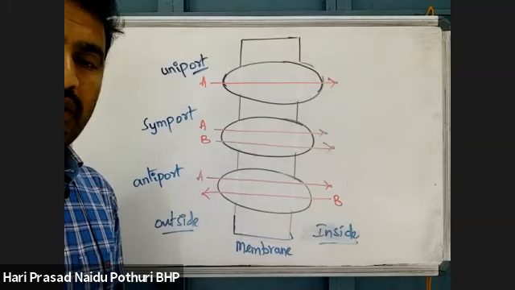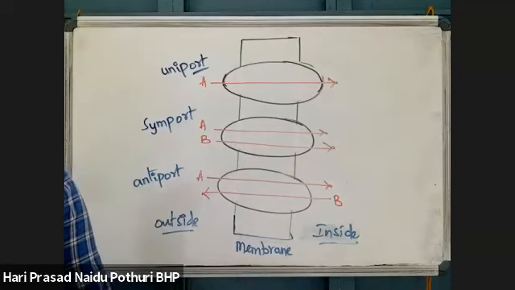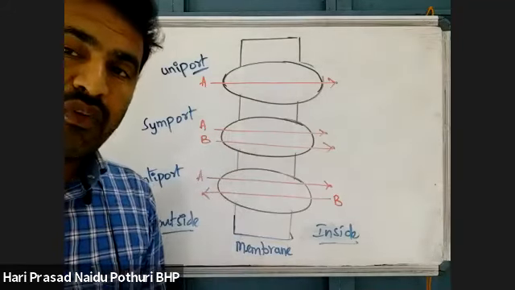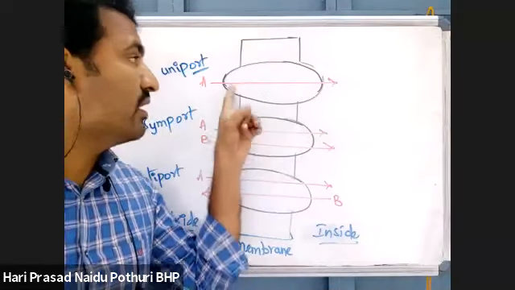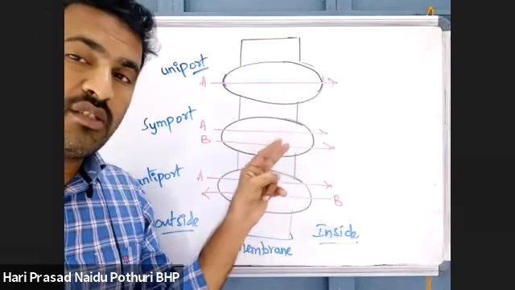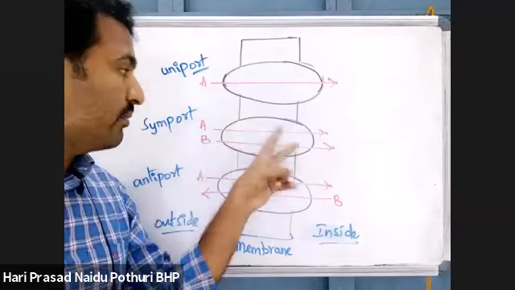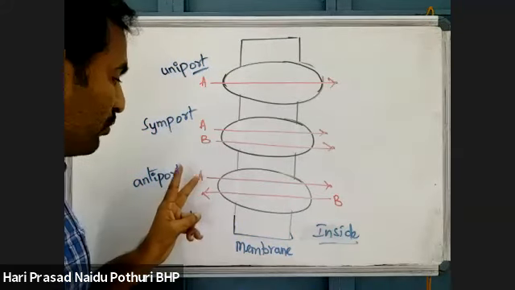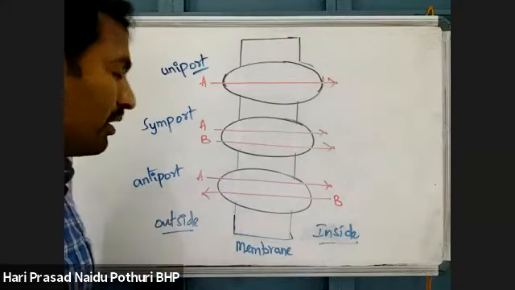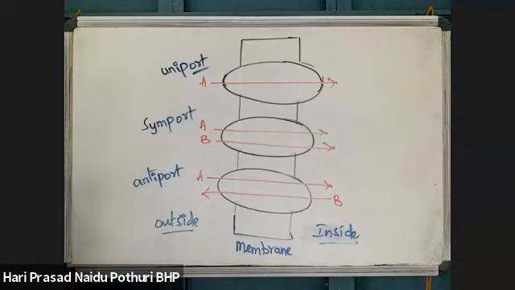These are three types of transport by different channel proteins present in a membrane. Channel proteins facilitate diffusion of a single substance, which is called uniport. If two substances move together in the same direction, that is called symport. If two particles move in opposite directions at the same time, they are called antiports. Okay, this is about diffusion, passive transport, and next, active transport.